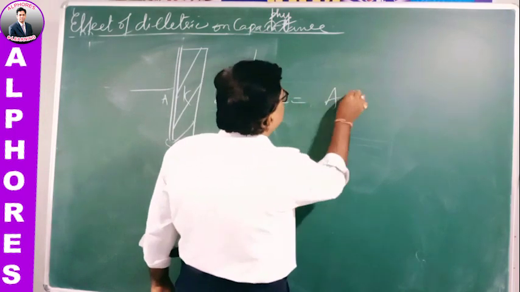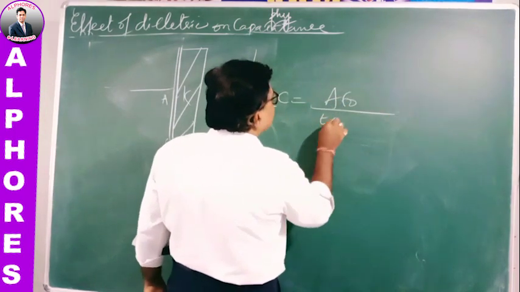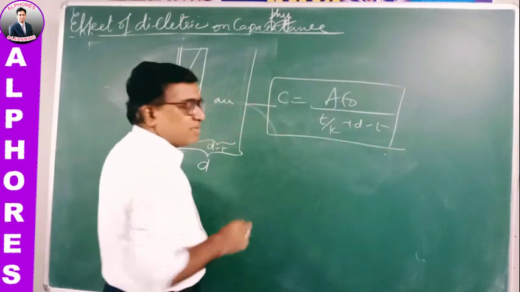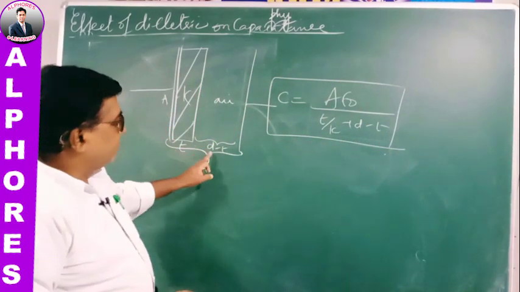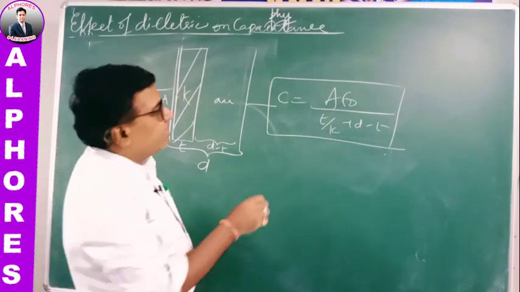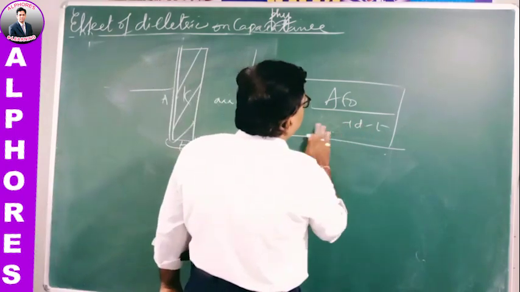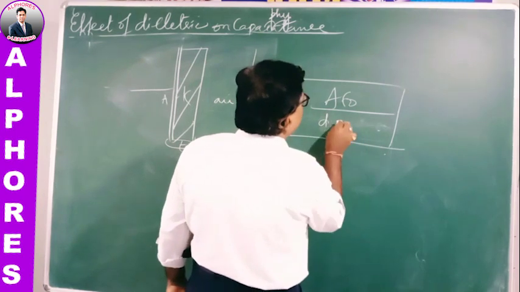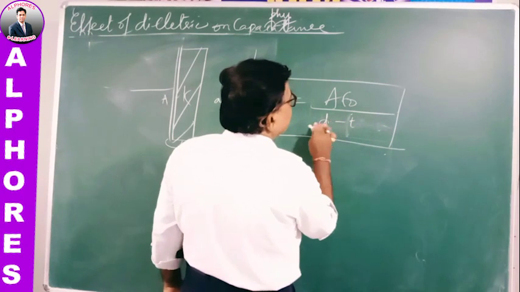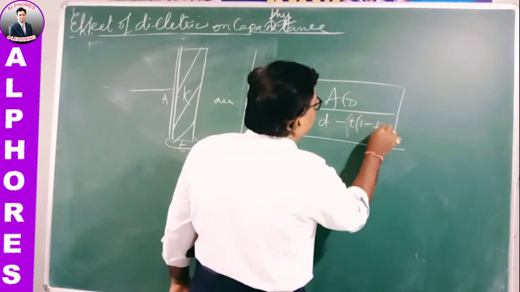Then the capacity of this capacitor can be written as A epsilon naught by (d minus t plus t by K). You can simplify this as d minus t common, so d minus t plus t by K equals d minus t times (1 minus 1 by K).